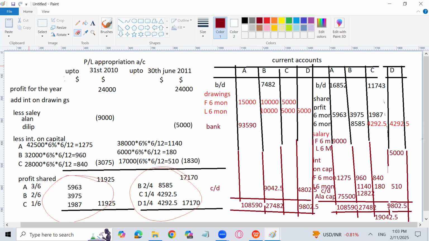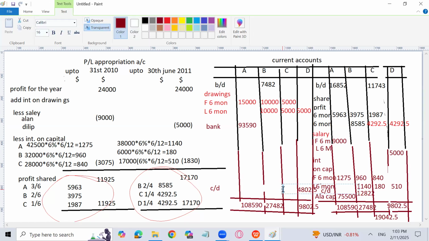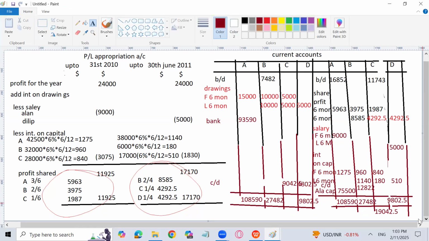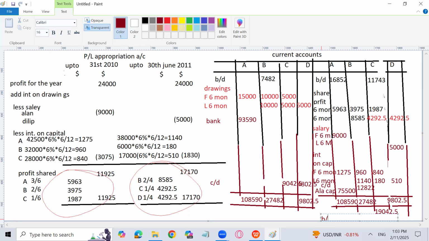Brain, because it will come on the Clive column. Brain has a loss actually, so it will write over here 9042.5. Now I will write the brought down. Here you can write it on your own because I don't have that much space available. So this is how we have solved this question. And brought down is compulsory because he has asked you to go for the brought down.